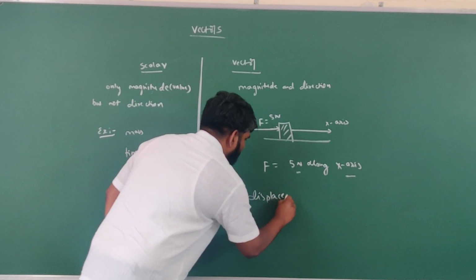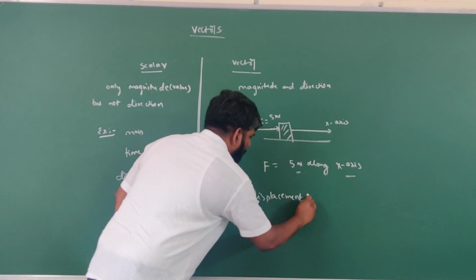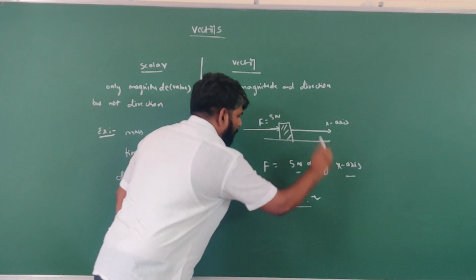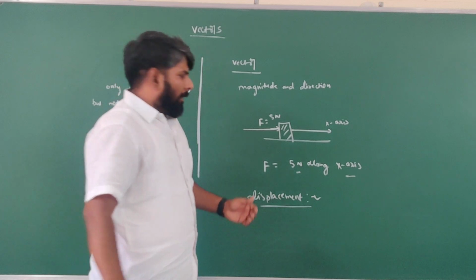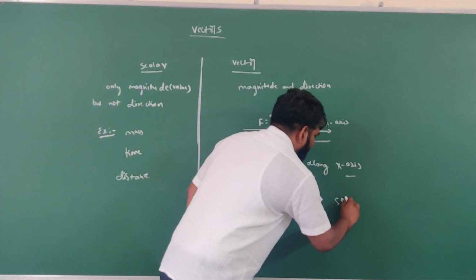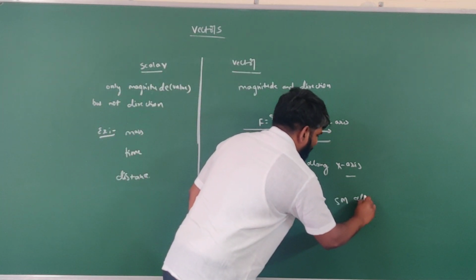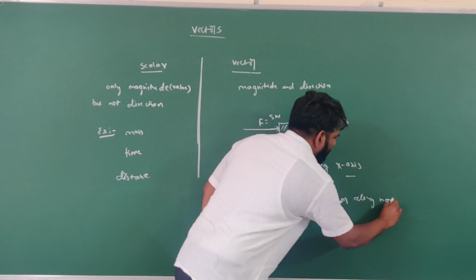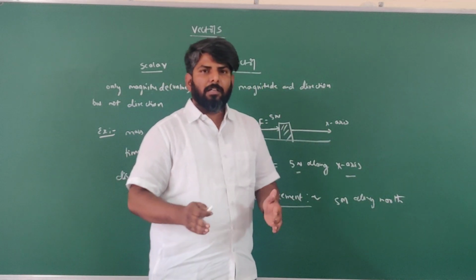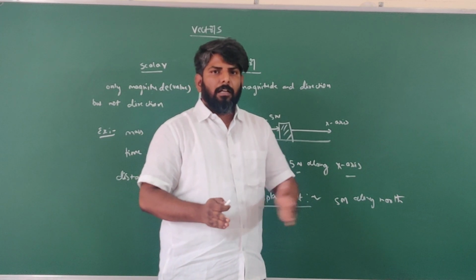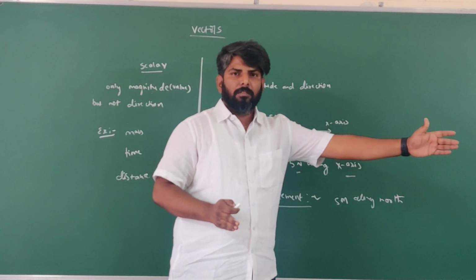displacement is also one of the vector quantities. For example, 5 meters along north. Here a person starts from one point and moves towards north, right?